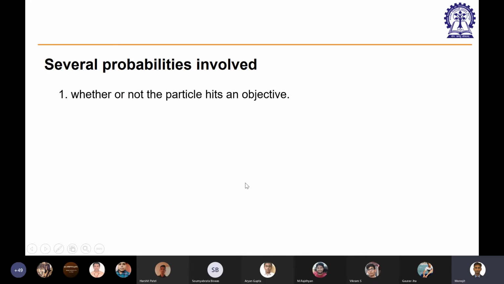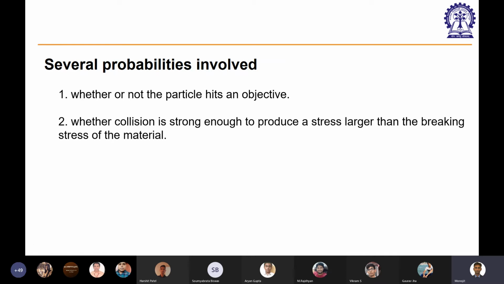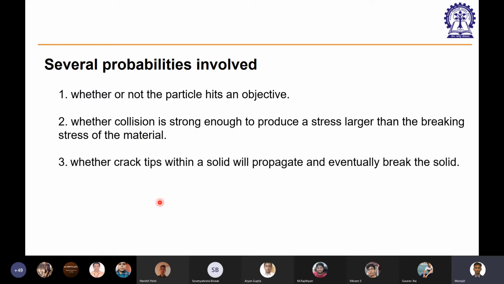Several probabilities are involved. First, as we have already discussed, whether or not the particle hits the object. Second, whether the collision is strong enough to produce a stress larger than the breaking stress of the material, which ensures that you have a crack inside it. The third is whether the crack tip within the solid will propagate and eventually break the solid. Now we can individually calculate these three probabilities, but this involves a huge amount of knowledge. Sir, I was thinking the force required in the third case, will it not always be less than the force required in the second case?